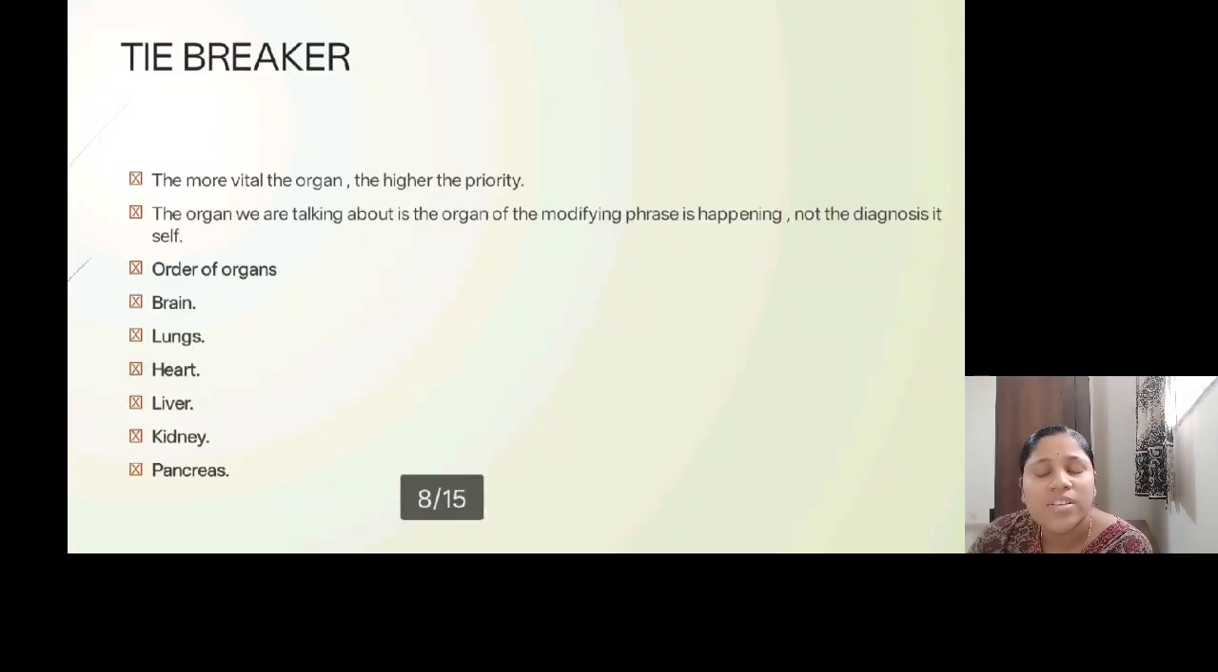Next one, which is the tiebreaker. The more vital the organ, the higher the priority. The organs we are talking about are in the modifying phrase, which is present in the question, and not the diagnosis itself. So what are the organs involved in the modifying phrase? We need to emphasize them, and they come in this priority order: the brain, the lungs, and the heart, the liver, the kidney, and the pancreas.